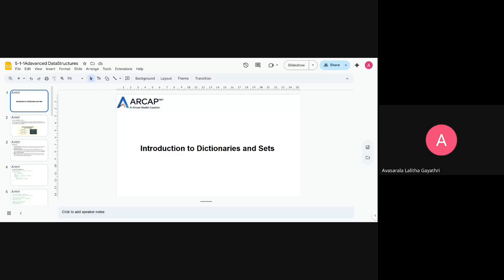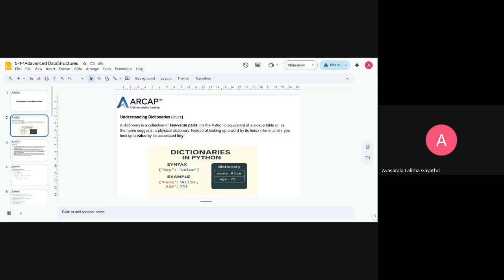So today we are going to learn about the useful data structures in Python, which are called dictionaries and sets. You might already know about the list, but dictionaries and sets give us special powers. They help us to organize information better, work faster with data, and are used in exciting areas like robots, artificial intelligence, and even in healthcare. So coming to the concepts, the first concept is dictionaries.